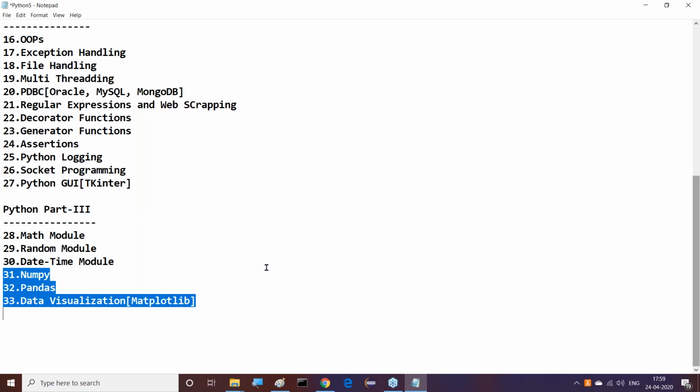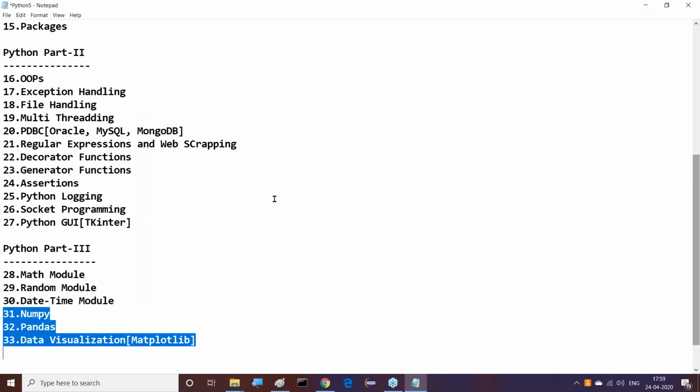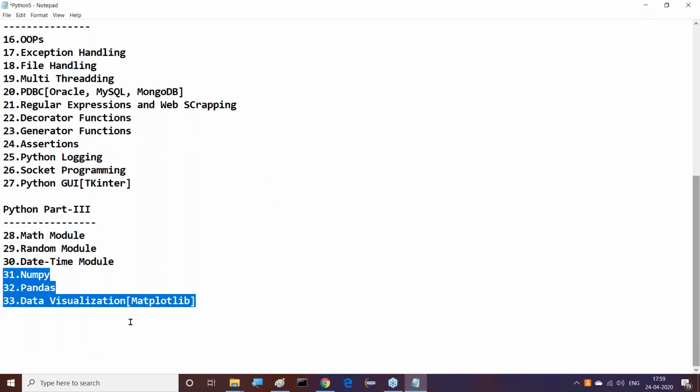Of course, we are going to provide these three parts also. If you learn these three parts in my classes, you will have a concrete, standard foundation to start data science. Definitely, we are going to discuss this content clearly.